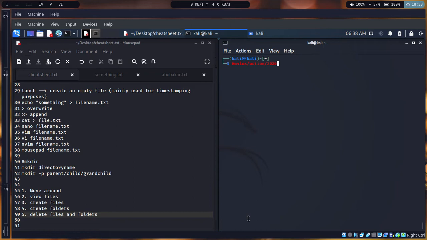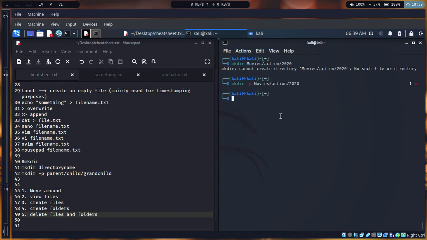So there is one option that's gonna do this: tag p. This tag p basically means I can allow this directory to be a parent directory. So I say mkdir movies/action/2020. If I press enter right now, it's gonna show me an error: mkdir cannot create directory movies action. This is an error that we really don't care much about, but if you want to solve this error, let me show you the secret. Tag p, boom, it's just gonna create it.